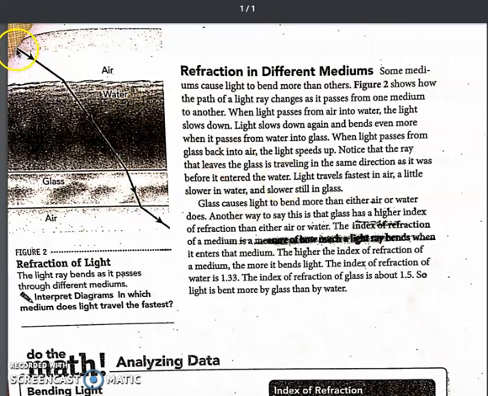Right here, you can see the angle of the line in the air goes this way. And now again, the angle in the air down here looks like it's the same direction. The angle is the same as here. Light travels fastest in air, a little slower in water, and slower still in glass.